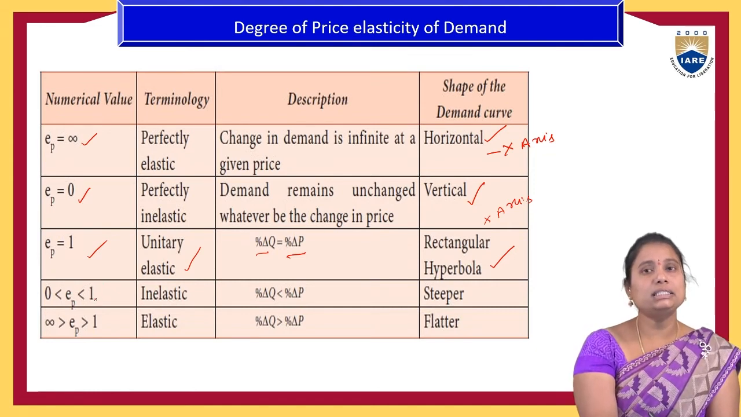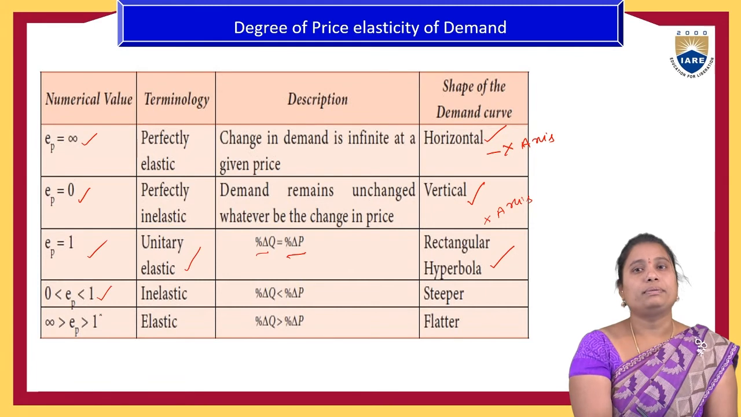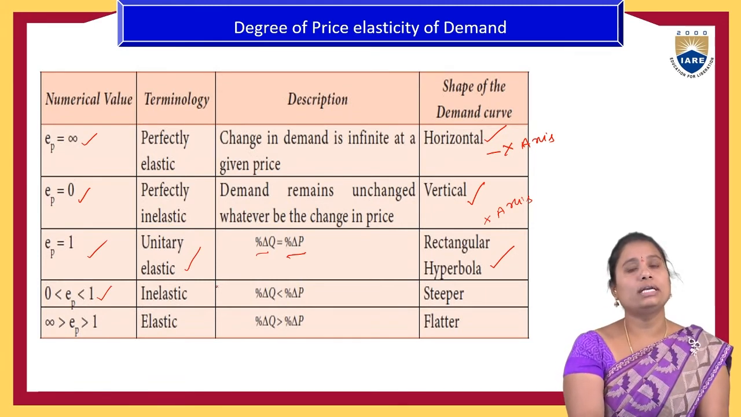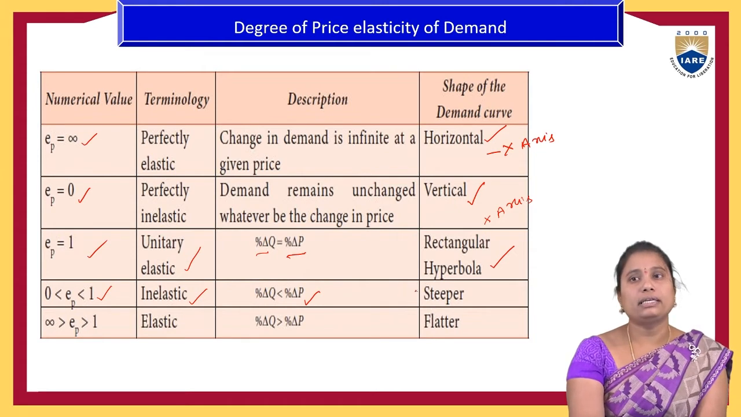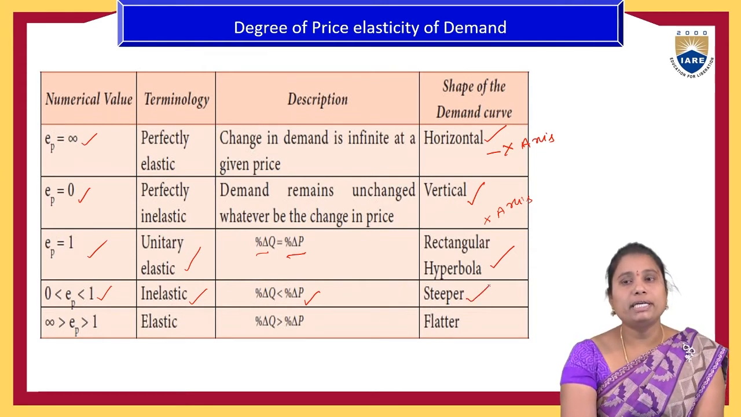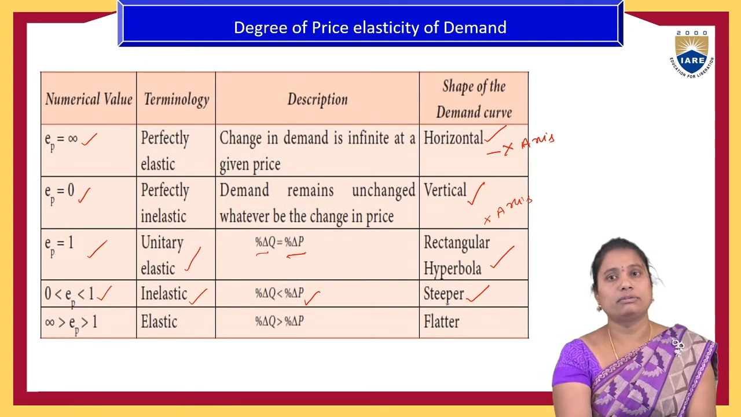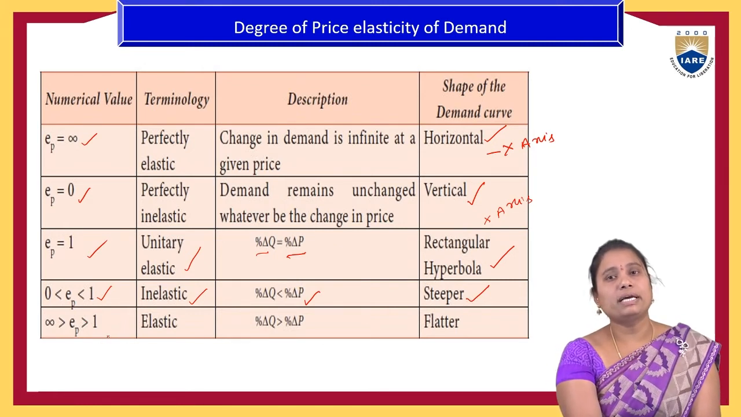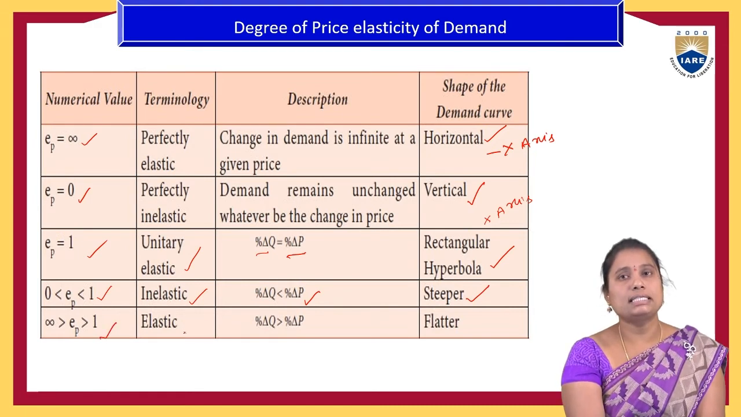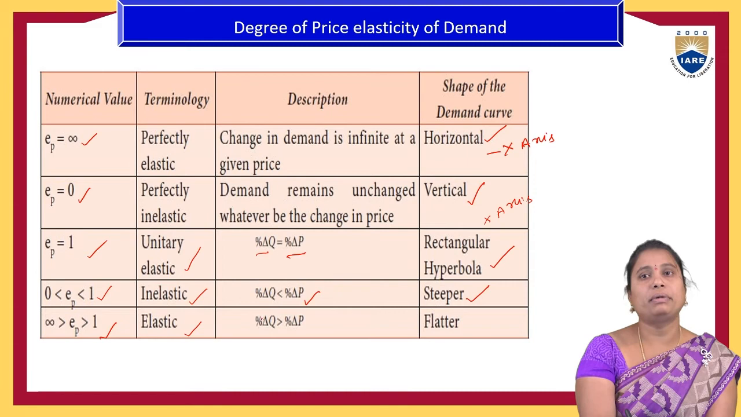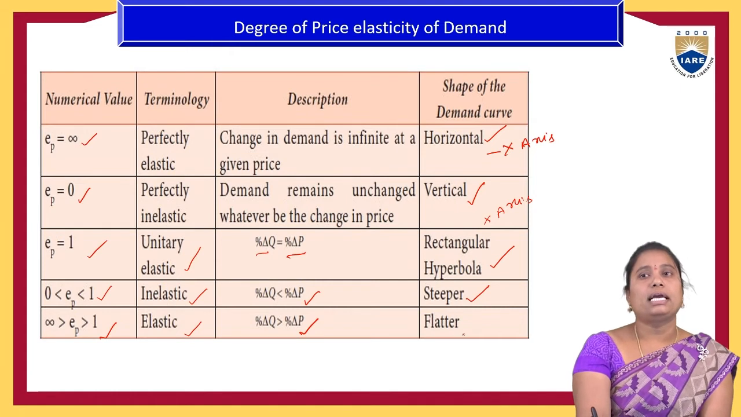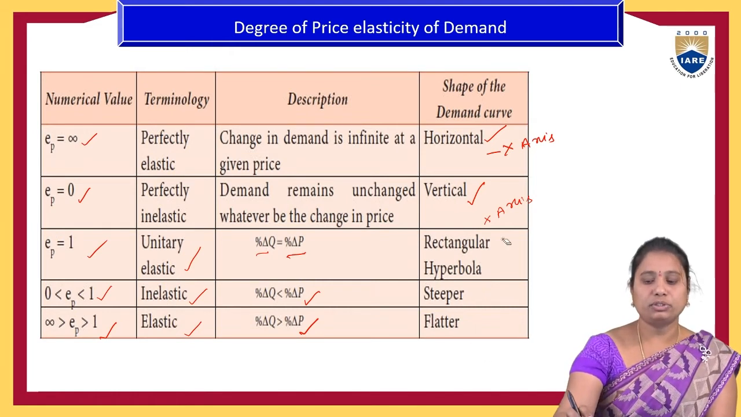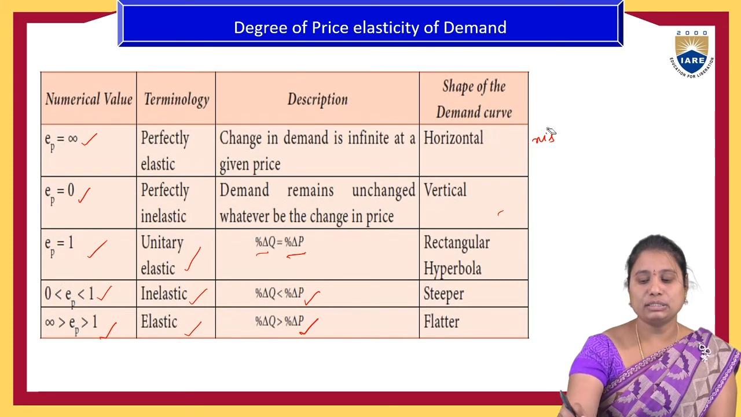And if the elasticity of the price is between 0 and 1, that is less than 1, then it is called inelastic demand, where the change in the quantity demanded is less than the change in the price of the product, and we have observed a steeper demand curve. And if the elasticity of the price is more than 1, then it is called relatively elastic demand. Here the change in the quantity is more than the change in the price of the product. A flatter demand curve we have observed in the graph of this price elasticity of demand.